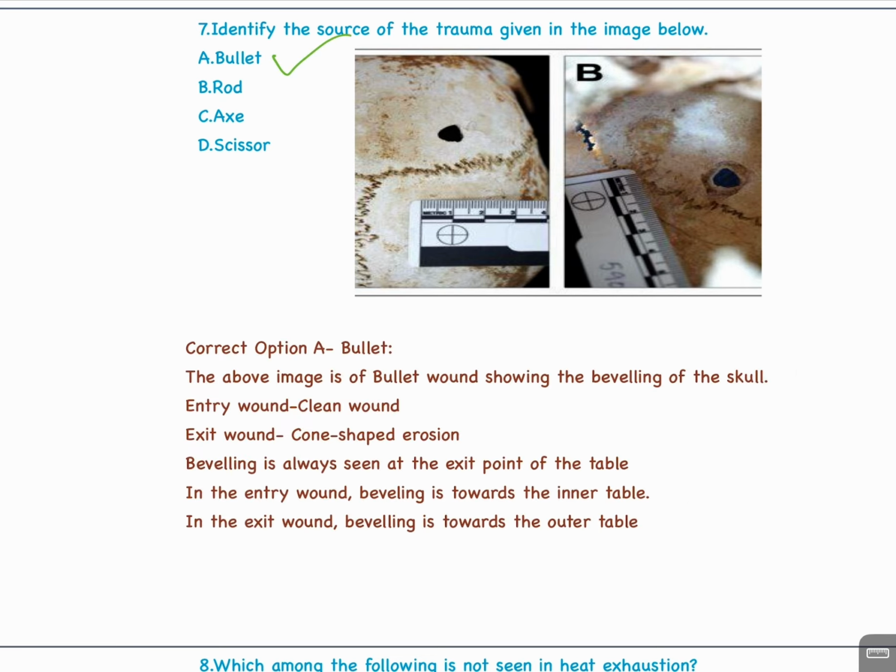Bullet. The above image is of a bullet wound showing the beveling of the skull, entry wound, clean wound, exit wound, cone-shaped erosion. Beveling is always seen at the exit point of the table. In the entry wound, beveling is towards the inner table. In the exit wound, beveling is towards the outer table.